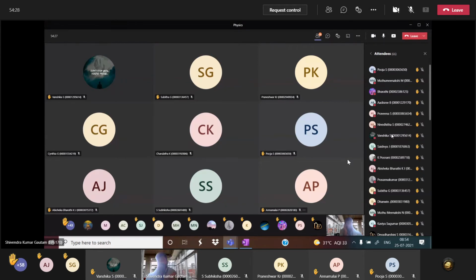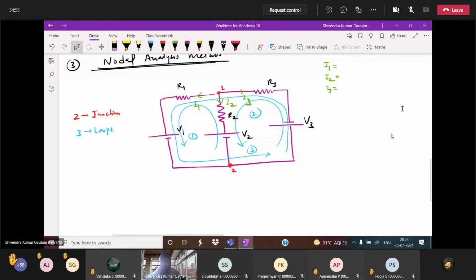Okay, here first 2 junctions, 3 loops, apply KVL. Any 3 equations you have to make, either 3 from KVL, or from the 2 KCL junction rule equations you can write. So any 3 equations you write, because minimum 3 equations we need for solving 3 variables. So this is one way. But I told you that you will get more problems if even a small thing is wrong. If you make a negative positive, then everything is wrong. Skip it. So we will not use KVL KCL here.